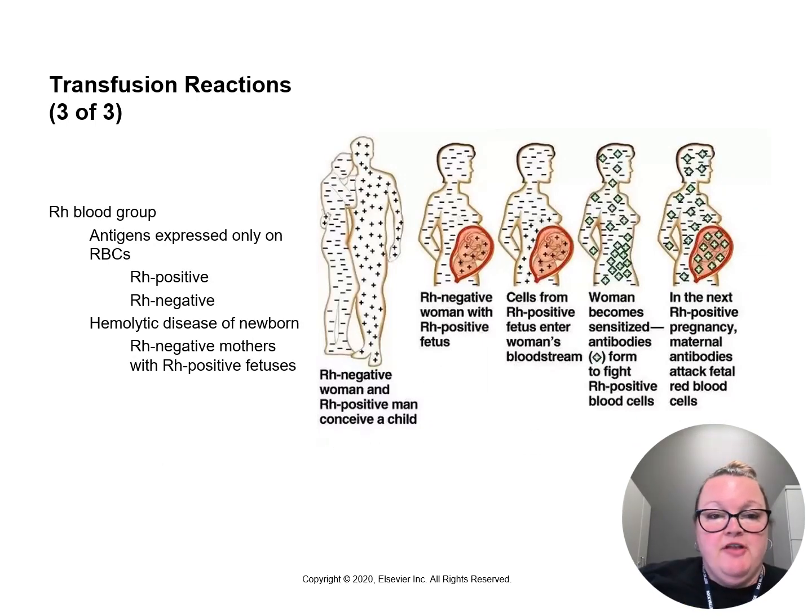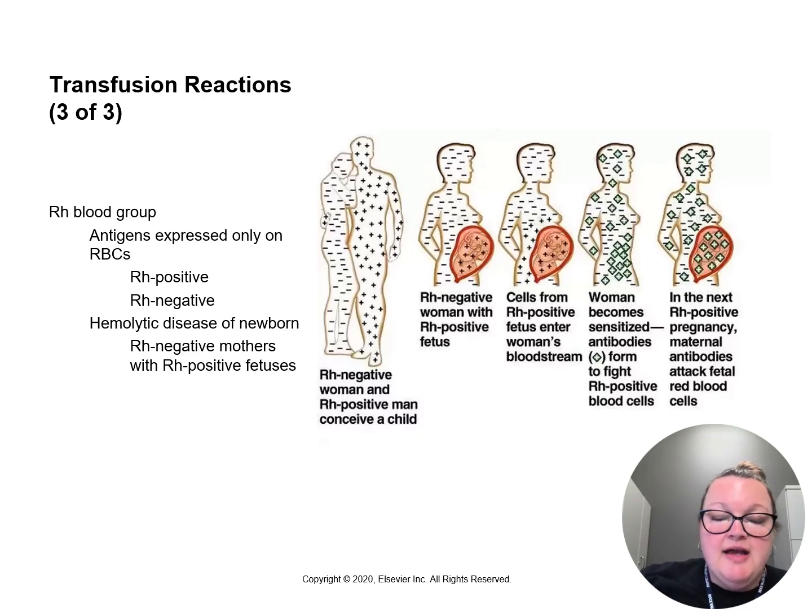To further go into transfusion reactions, there is an Rh blood group that is also expressed on red blood cells. There are many antigens on red blood cells, but what's important to know here is the D antigen. When someone has the D antigen expressed on their cells, they are considered Rh positive. On the flip side, those who do not express it are Rh negative. 85% of Americans are Rh positive. You can assume then that those who do not express the D antigen have antibodies against it. So if they receive Rh positive blood and that D antigen is recognized, there may be a reaction.